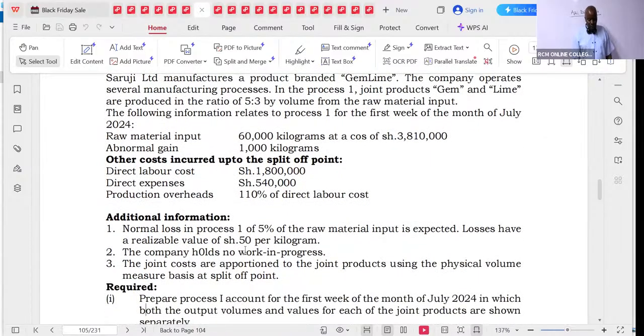Additional information: normal loss in the process 1 is 5% of the raw material input, which is expected. Losses have a realizable value of 50 per kilogram. The company holds no work in progress. The joint costs are apportioned to the joint products using the physical volume measure basis at split off, which you can see is 5:3.